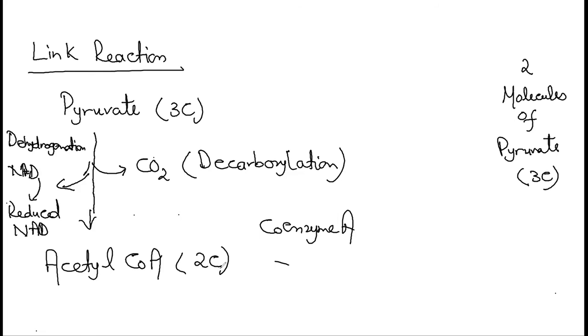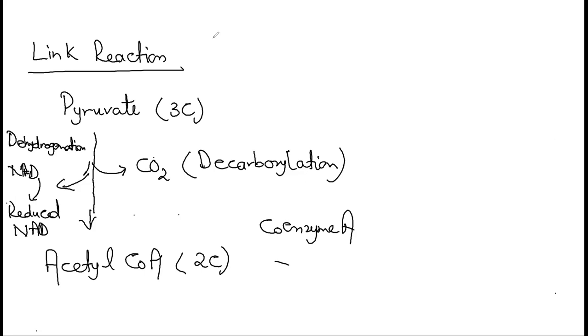Now remember that when we talk about the overall products of link reaction, what is that? Now we are going to talk about in terms of 2 pyruvate molecules. Sometimes they ask this question in Cambridge exams as well, and students by mistake talk about in terms of 1 pyruvate molecule.